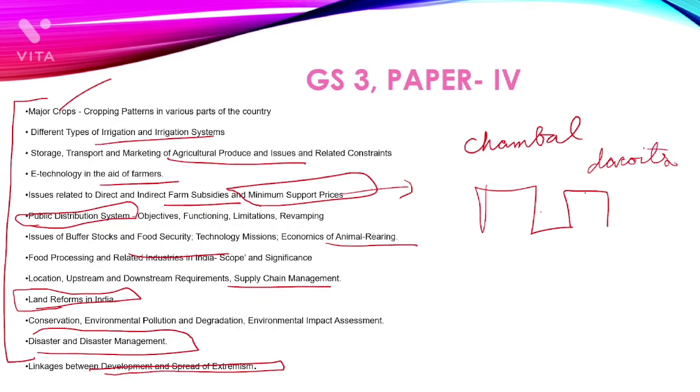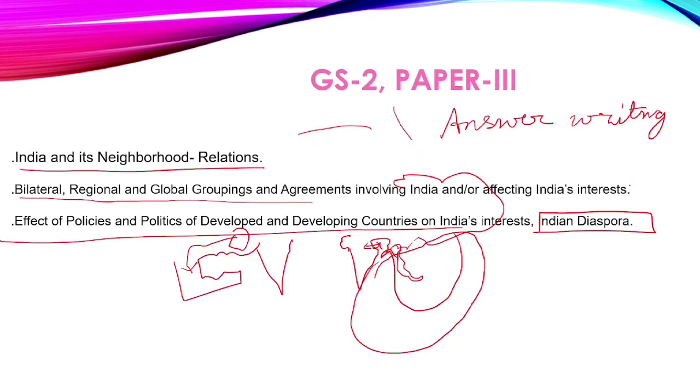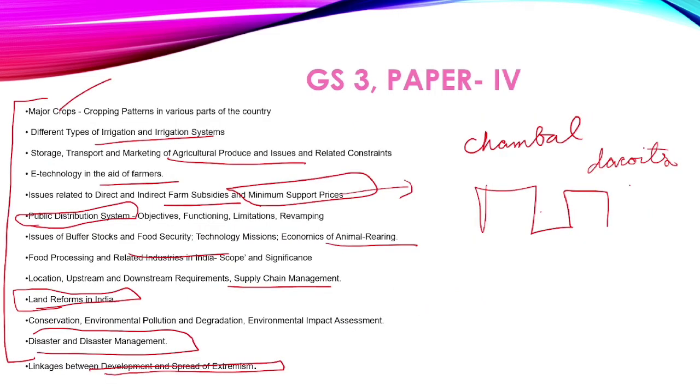Those areas were made by alluvial soil. The Chambal and Betwa rivers made those areas. So geography had a role in how the dacoit formation happened in Chambal. So we cannot just ignore this topic. As we have seen earlier, in GS1 these things are necessary in geography, and in GS2 also, these topics come under geography, and a major portion of GS3 also comes under geography.